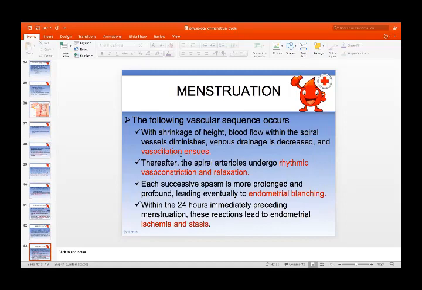So a whirling vascular sequence occurs. With shrinkage of the height, blood flow within the spiral vessels diminishes. Venous drainage is decreased and vasodilatation ensues. Thereafter, the spiral arterioles undergo rhythmic vasoconstriction and relaxation. With each successive spasm, if it is more prolonged and profound, it leads eventually to endometrial blanching. So it will lead to ischemia. Within the 24 hours immediately preceding menstruation, these reactions lead to endometrial ischemia and stasis.